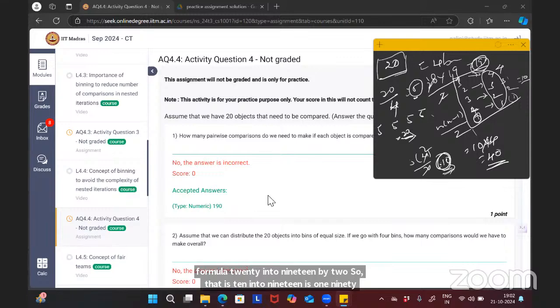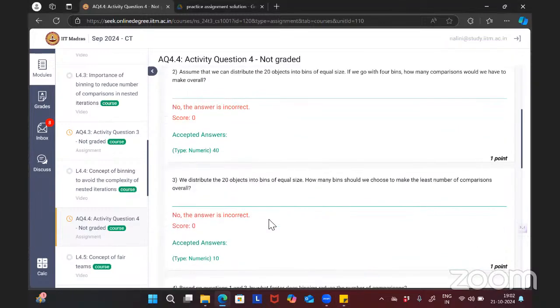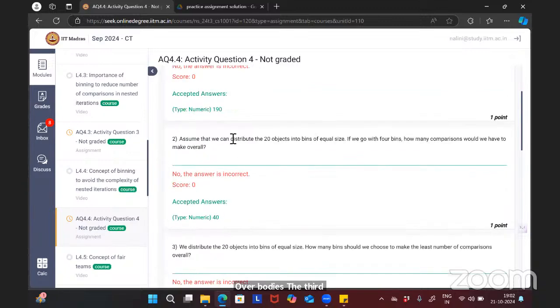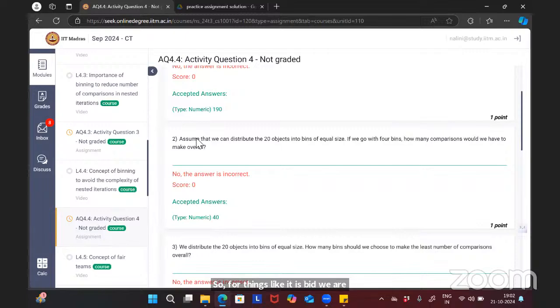Okay, what is the third question? The second question, how is it 40? So 40 is when it is binned. We are binning 20 objects into bins of equal size. Each bin size is equal. If we go with 4 bins, then 20 objects are divided into 4 bins of equal size. So how many objects per bin will we have? We will have 5 objects per bin.